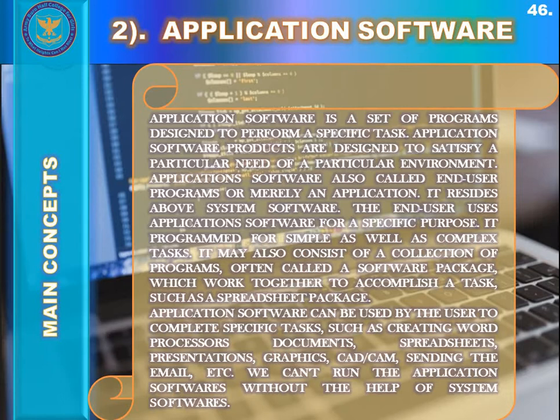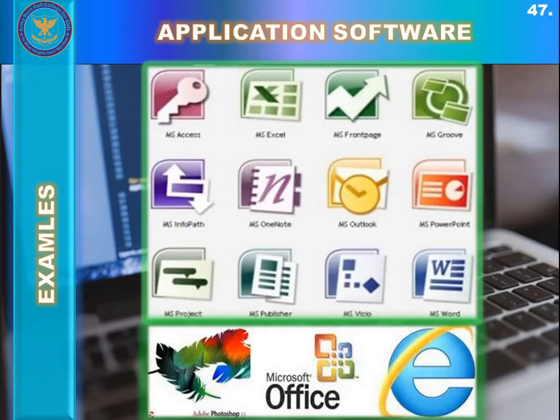So application software may consist of a single program, such as Microsoft Notepad for writing and editing simple data, or it can be a whole package consisting of multiple application softwares. As you can see on your screen, an application package can consist of a collection of programs, often called a software package, which work together to accomplish a task, such as the Microsoft Office package.